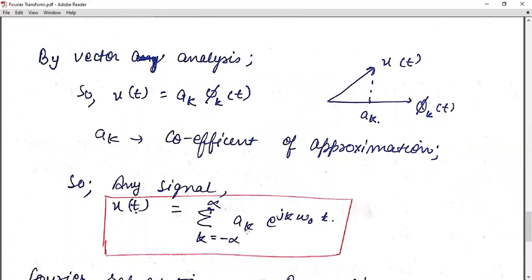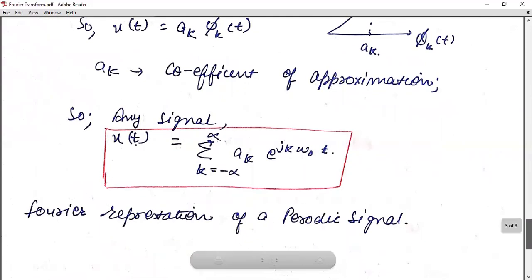So it will also vary from minus infinity to infinity. The overall value is x of t equal to the summation of k equal to minus infinity to infinity of a of k e raised to j omega naught t, and this is the Fourier representation of the periodic signal. Further, the value of this a of k is explained in the next video.